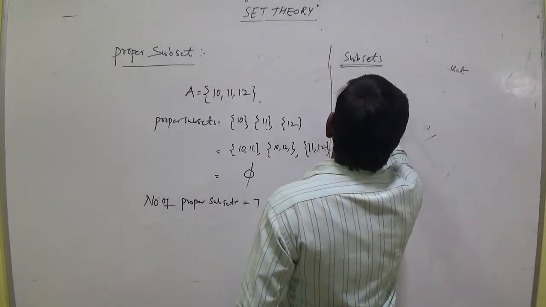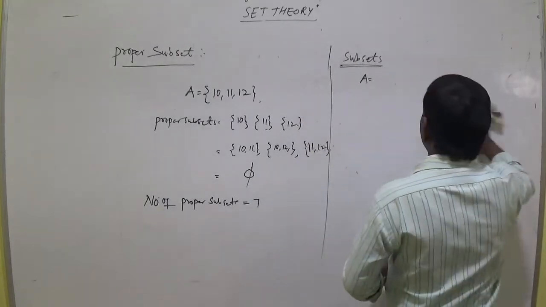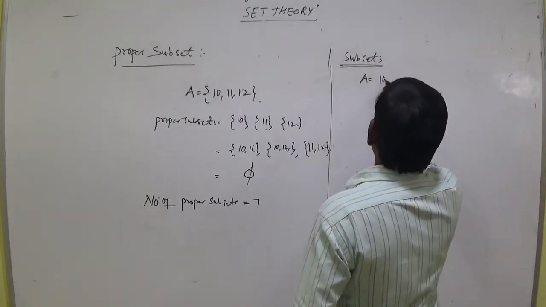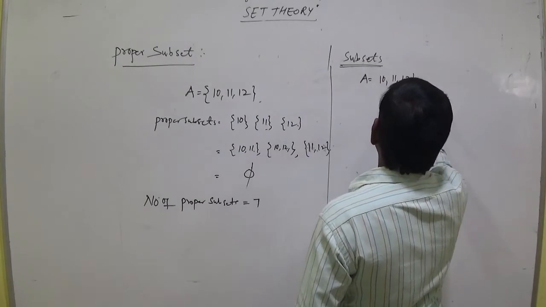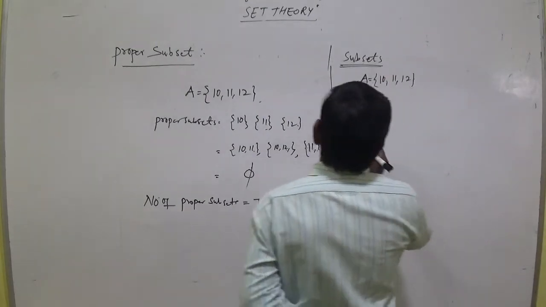Same A equal to set of 10, 11, 12. Write the subsets.